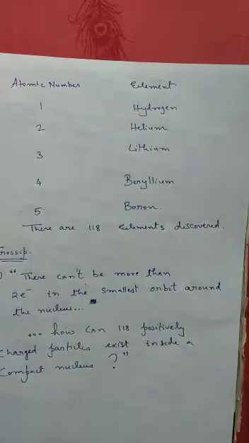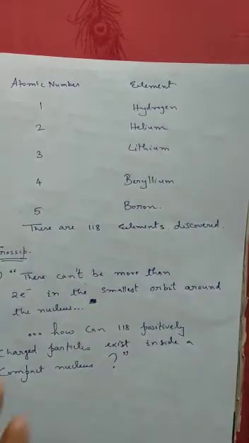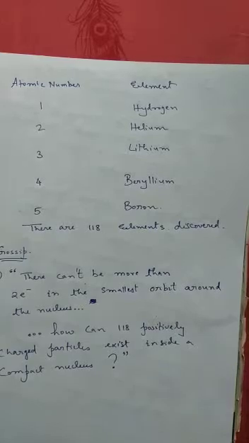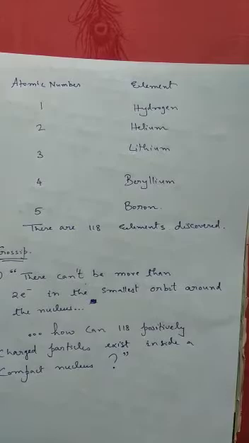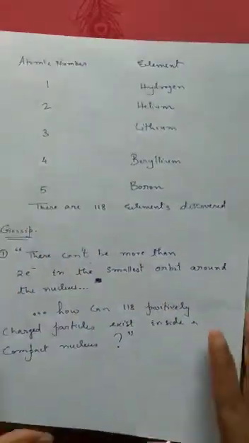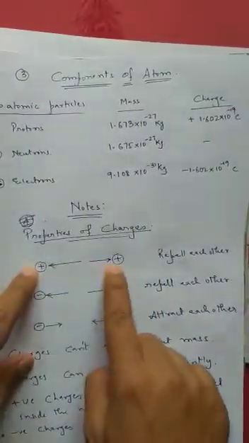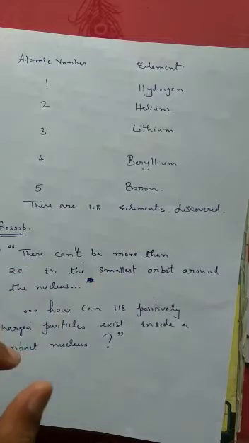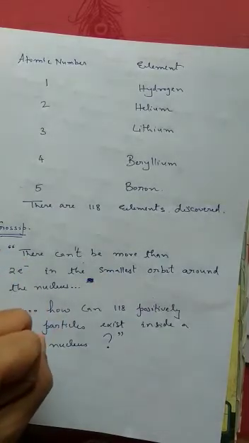Now we should also know that there are 118 elements already discovered, and the element which has the atomic number 118 will carry 118 positive charges inside the nucleus. Now the important question is, when negative charges and negative charges repel each other, and positive charges and positive charges repel each other, how are they going to exist together? 118 positive charges condensed inside a nucleus. This is one question to answer.